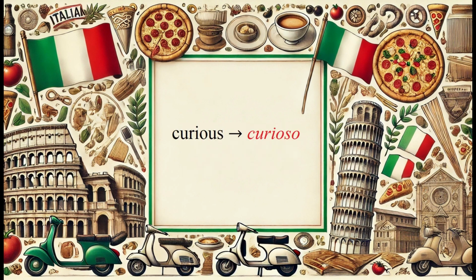Take a look at this. Curious becomes curioso. See how easy that is? Let's try another one. How do you think one says famous? Famoso. And now try delicious. This becomes delizioso.